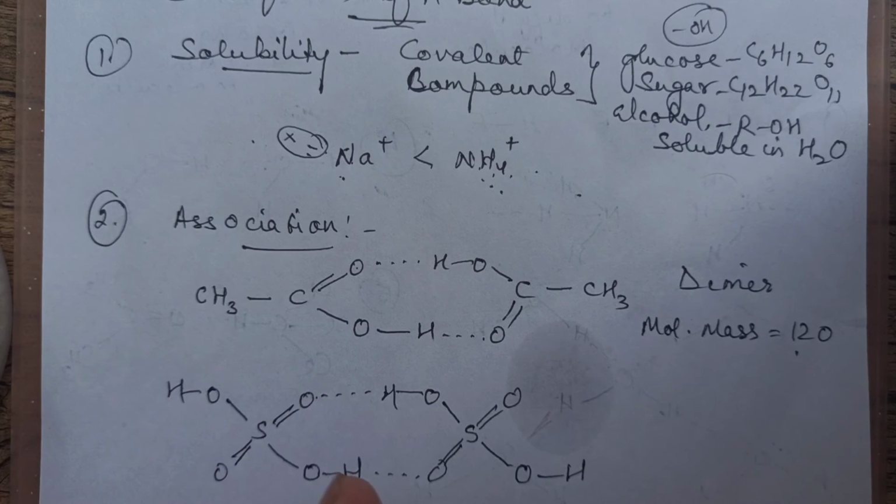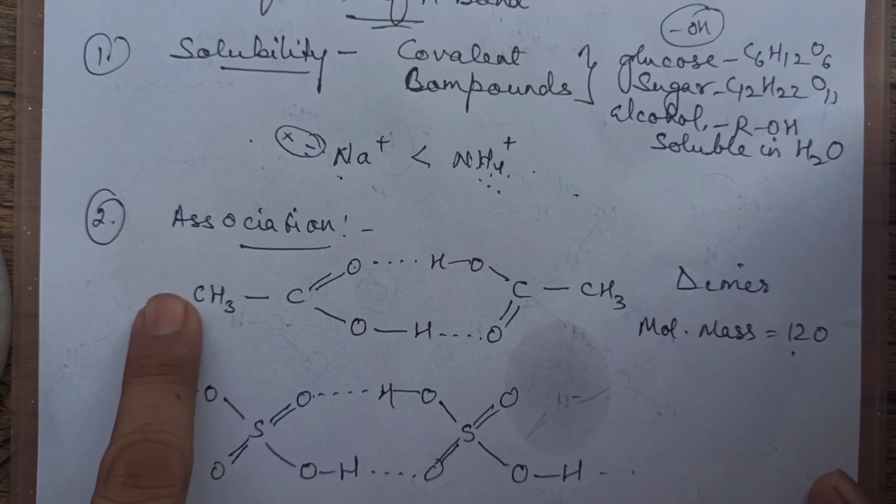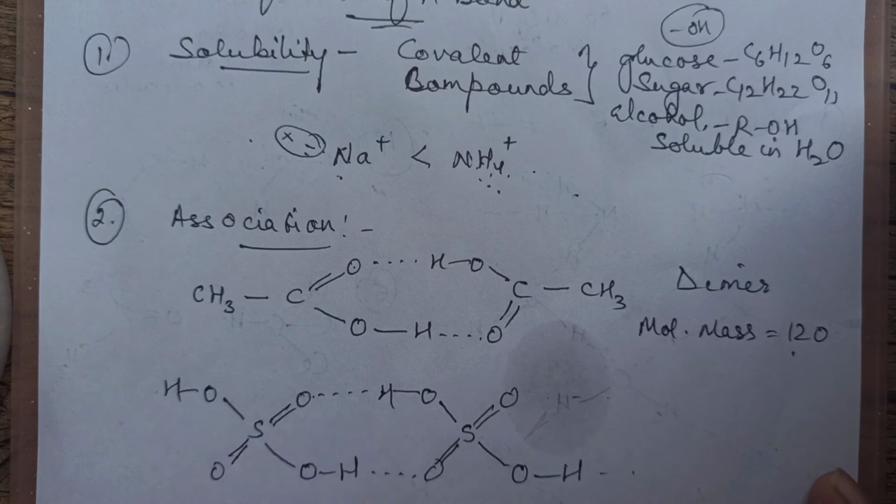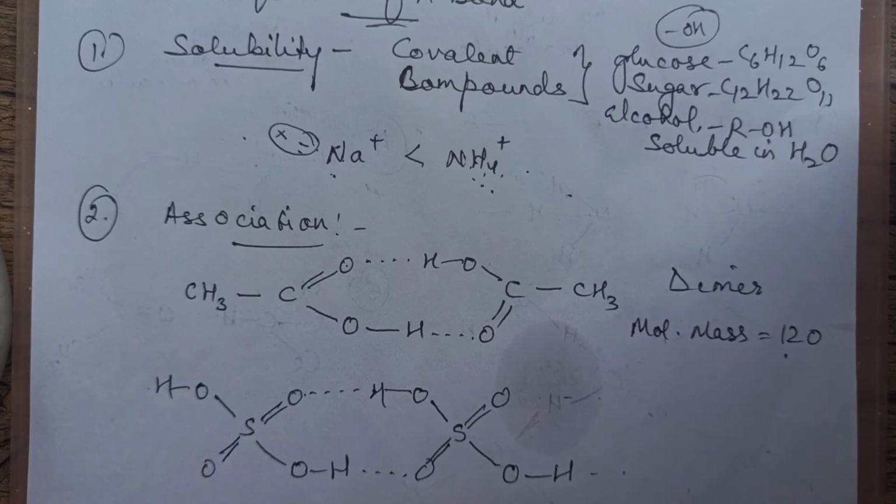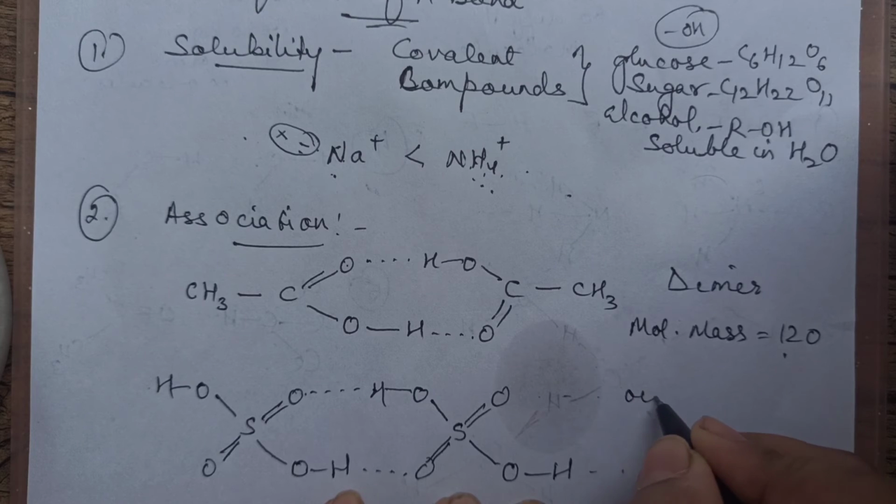Two sulfuric acid molecules, not necessarily two. This side also can be there. This side also can be there. This is association only. So the number of sulfuric acid molecules can get linked together. I am showing you two. Due to which, children, it is oily in nature.